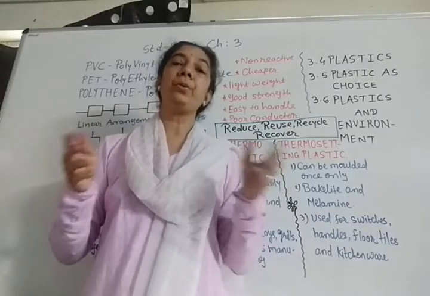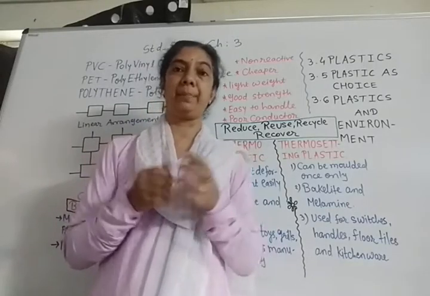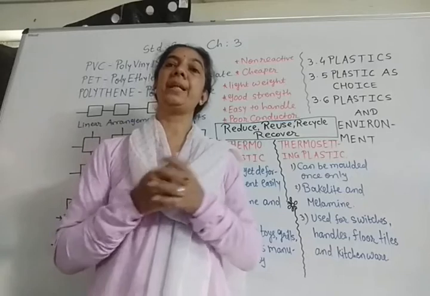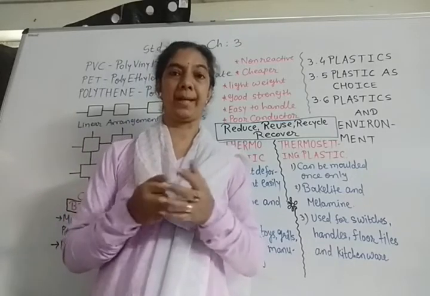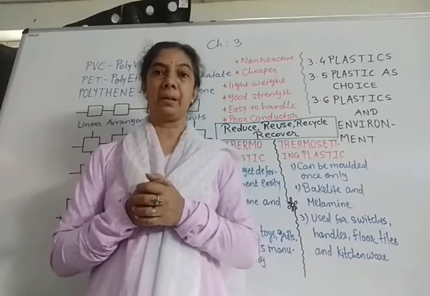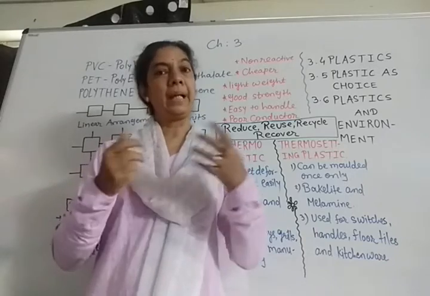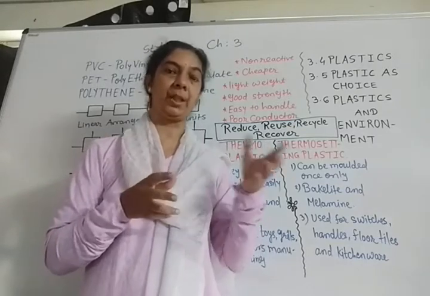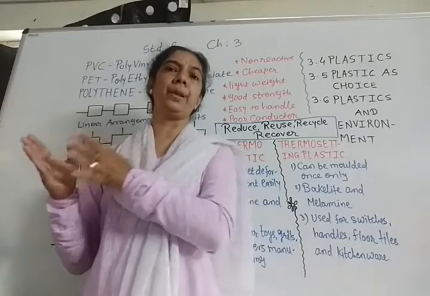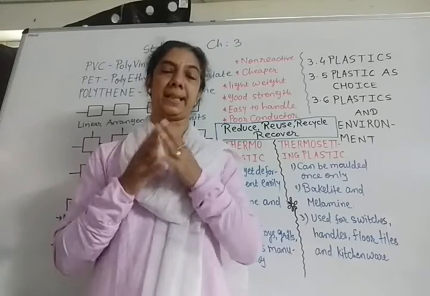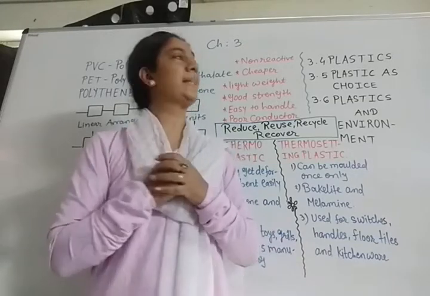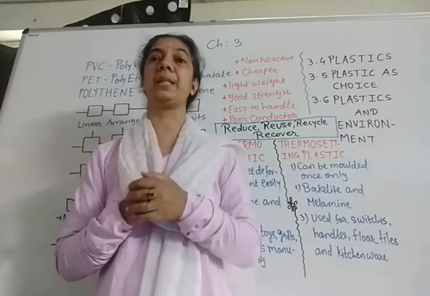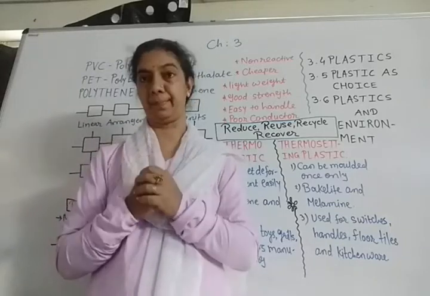Then where are we using this plastic? A very common and simple question, and you have an easy answer for that. Nowadays plastics are used to make chairs, buckets, mugs, scales, any kind of container, handles, utensils used in the kitchen, and still so many things that we make from plastics. So the question is why we are using plastic everywhere, or why plastic is the first choice as material.